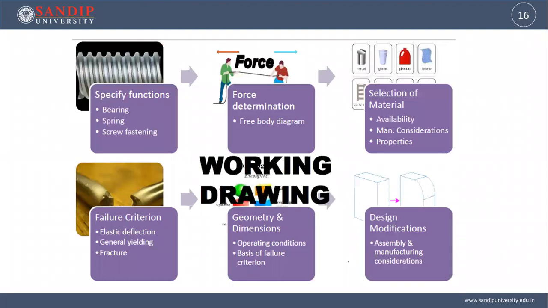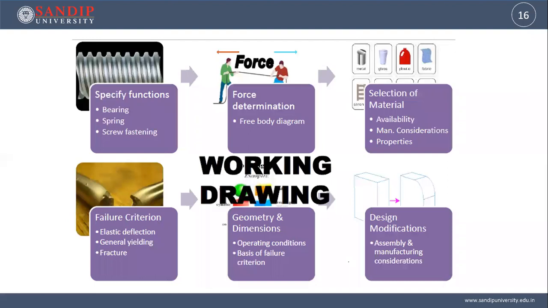Specify the function, that is the first step. Say the function is to avoid friction, so we use a bearing. The function is to tighten or have a connection between two components, we use fastening. The function is to have flexible movement, we use a spring. So specify the function, that is the first step. Then once it is done, determine the forces acting on that. So for a bearing, whether it is axial load, torsional, or circular, whatever type of load is there, that we consider.